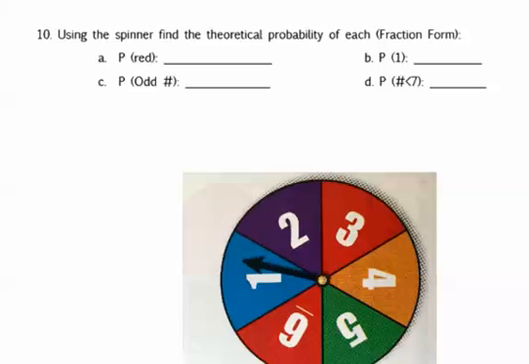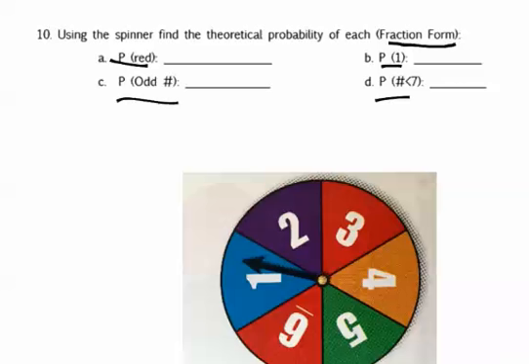All right, on the back, I want you to try this. Use the picture here because you can't really see the colors on yours. But I want you to try to figure out what the theoretical probability of each of spinning a red, so the first one, probability of spinning a red. Second one, probability of spinning a 1. Probability of spinning an odd number. And the probability of spinning a number less than 7 is. So please pause the video right now and go ahead and try to solve those 4 in fraction form and make sure they are reduced. All right, go ahead.